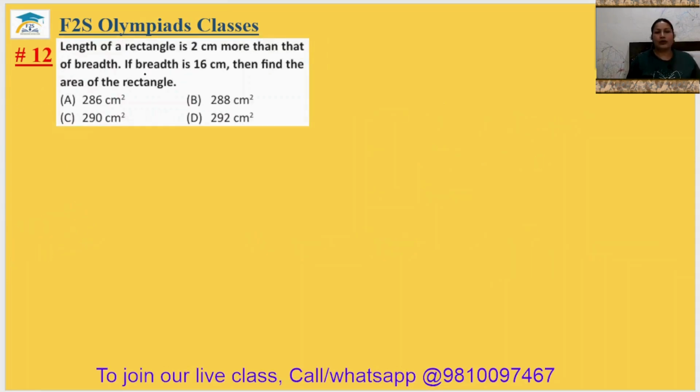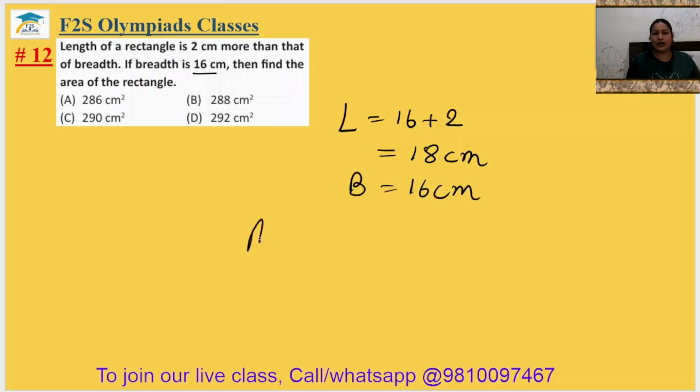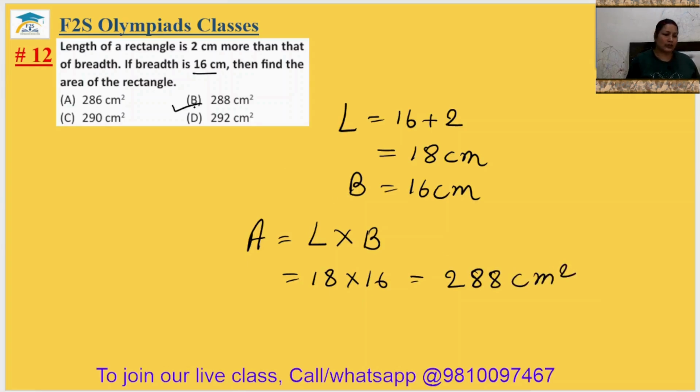Question number 12. Length of a rectangle is 2 more than that of breadth. If the breadth is 16 centimeter, then find the area of the rectangle. So length will be 16 plus 2, as it is 2 more than the breadth. 18 centimeter is the length. Breadth is 16 centimeter. We know that area of a rectangle is equal to length multiplied by breadth. That is 18 multiplied by 16. This is 288 centimeter square. It is in option number B. So 12th answer will be option B.